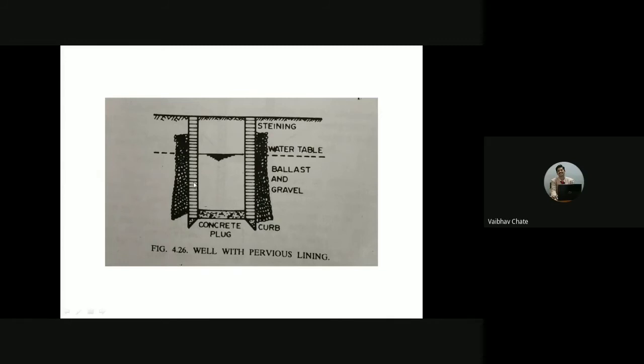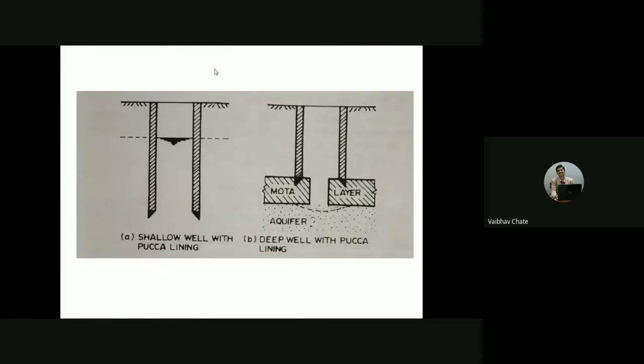But anyway, usually we'll go for the curbs and construction of the wall using bricks. Usually it will not be filled with cement here. Please understand. In the previous case, the wall will be constructed with brick, stone, or RCC. But here the brick and stone are not laid using mortar.